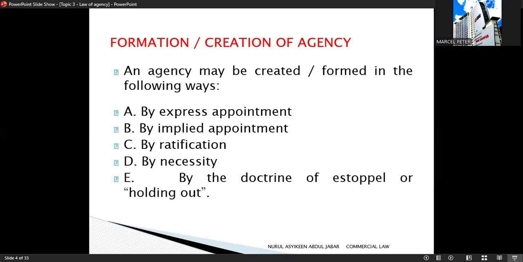And the last one is by doctrine of estoppel or holding out. This happens when the principal allows others to believe that someone is an agent. So the principal is prevented or stopped from denying the agency later. All right? Let's go through them one by one.